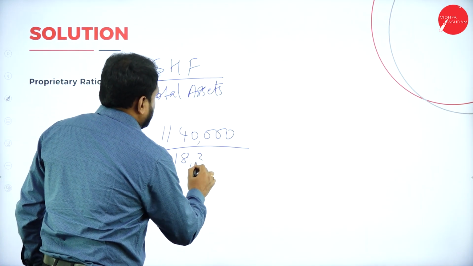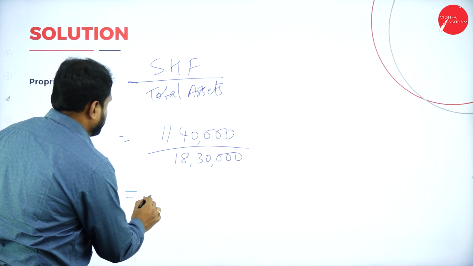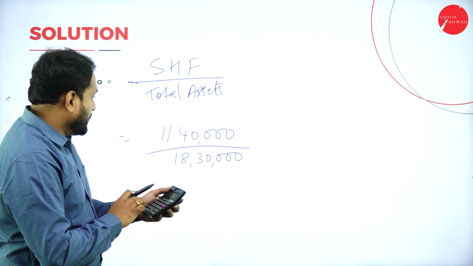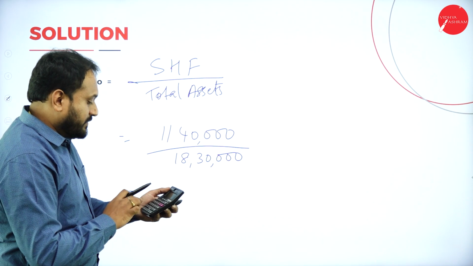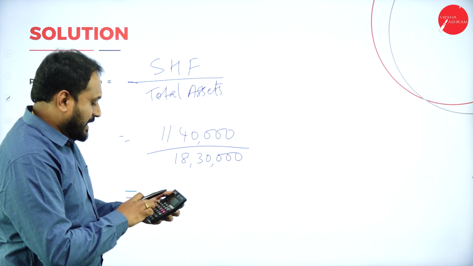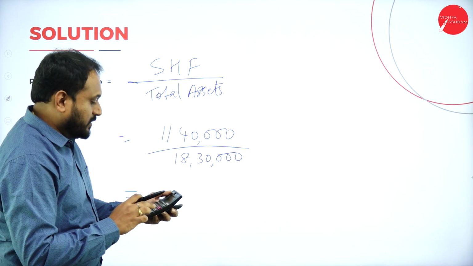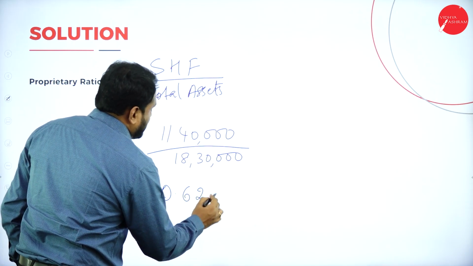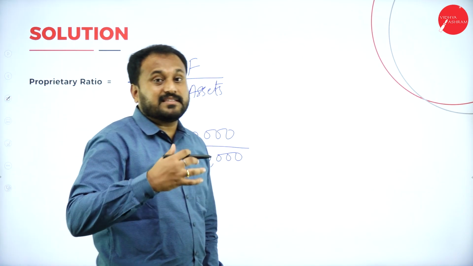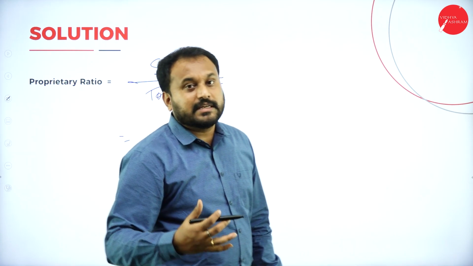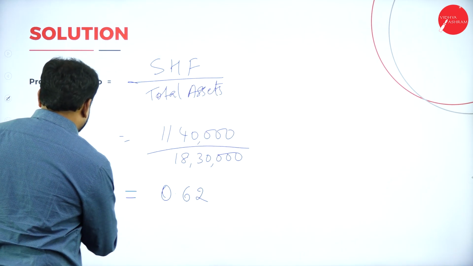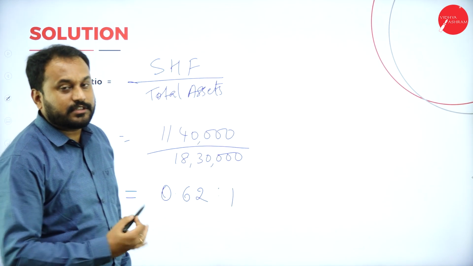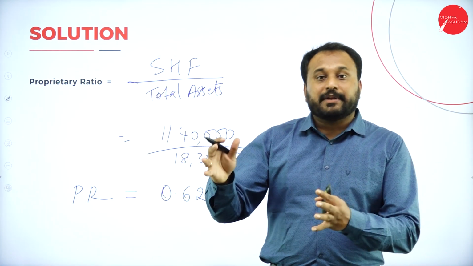So we'll go with this. 18 lakh 30,000 is equal to. Now the thing is, we have 11 lakh 40,000 divided by 18 lakh 30,000 is equal to 0.62. Now you can actually represent this as 62%. How much you will go with? 62%. So this is what my proprietor ratio is. 0.62 is to 1. So this is how you will calculate the examination problem.